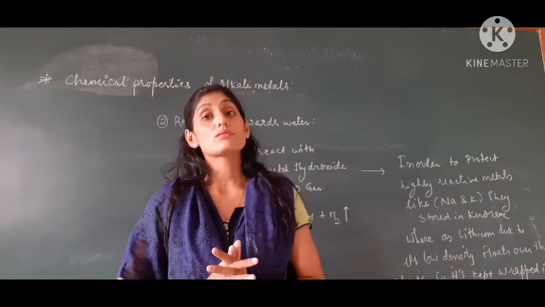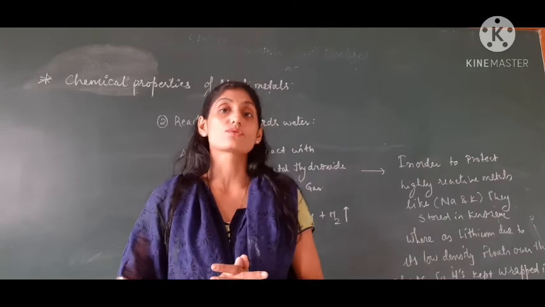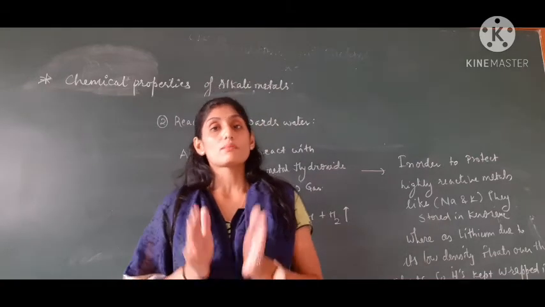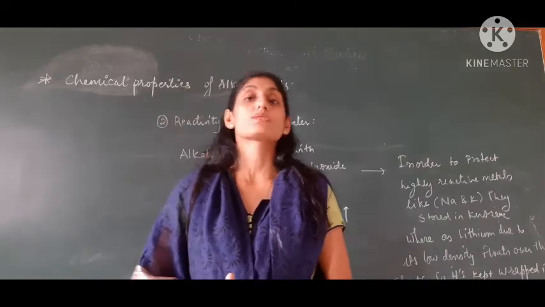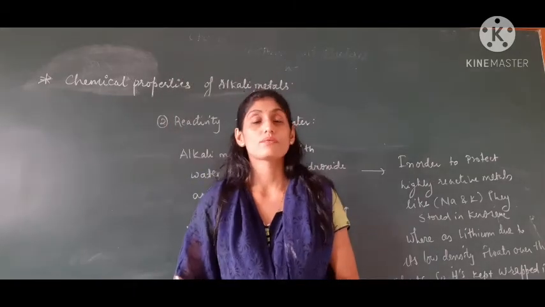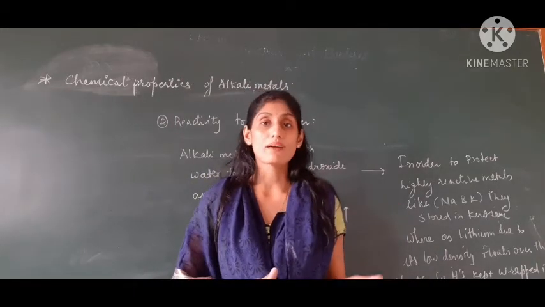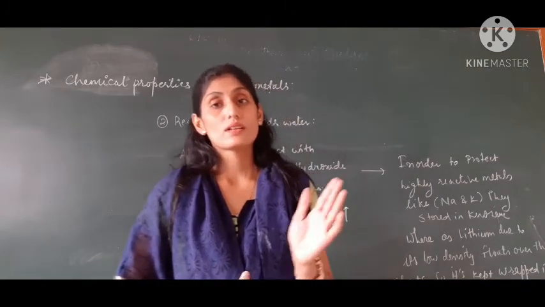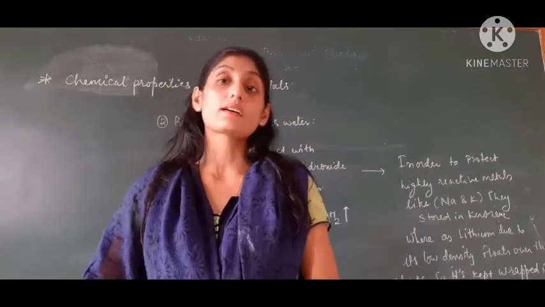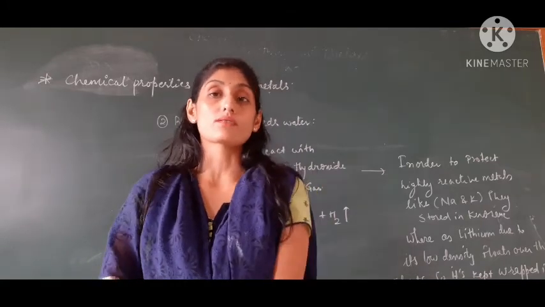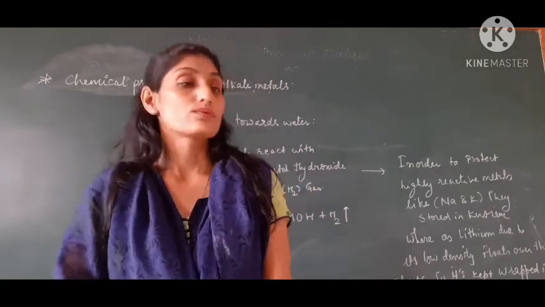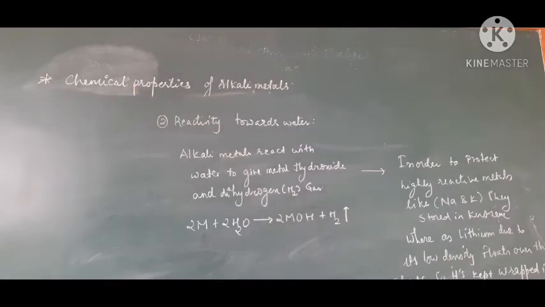Now we'll see how the metals react with hydrogen. So children, when alkali metals react with hydrogen, they produce metal hydrides. We will see the general formula as well as the characteristics of that hydride. If you want to copy, then we move to the next reaction, children.